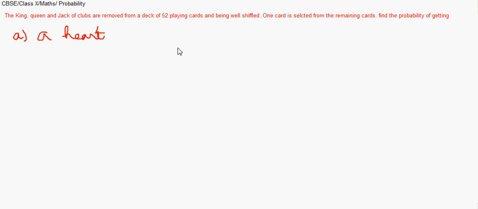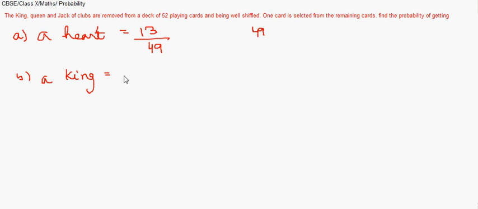After removing the king, queen and jack of clubs from 52 playing cards, 3 cards are removed, so 49 will be left. Out of these 49, 1 card is chosen in 49 ways, so the total number of elementary events is 49. To get a heart, there are 13 hearts, so the probability is 13 by 49. The second is that it's a king.